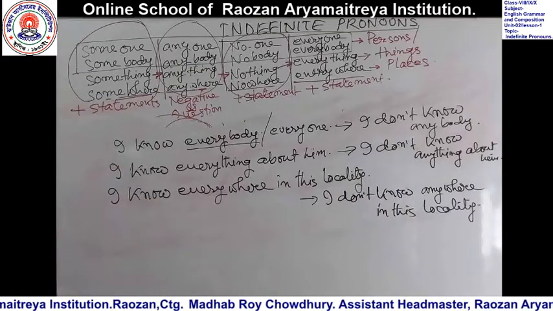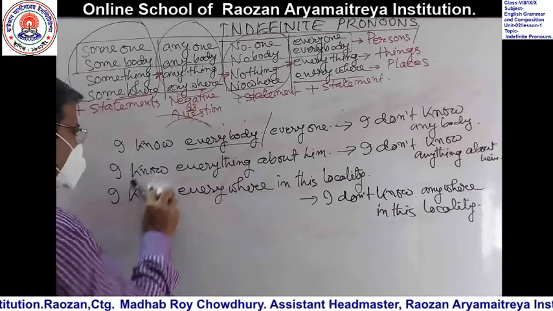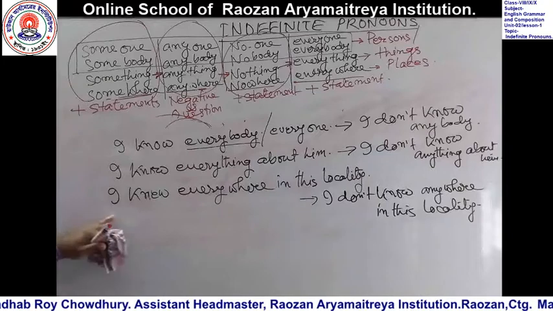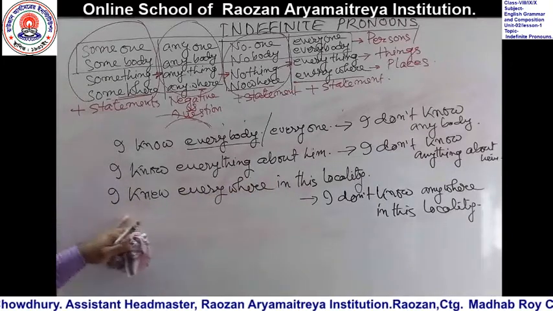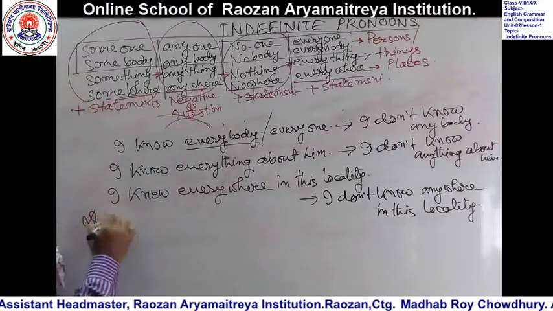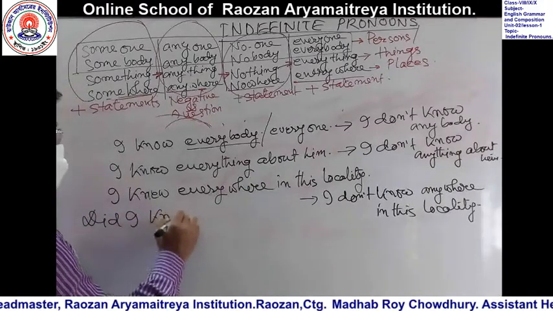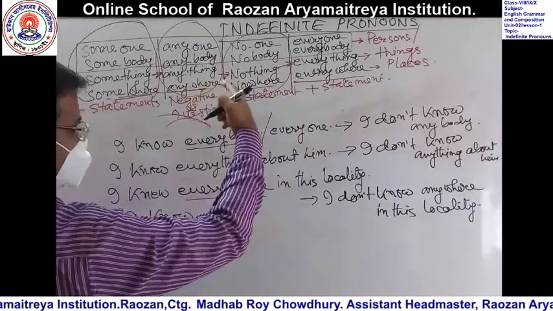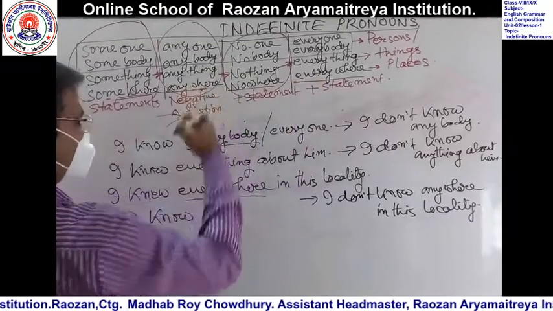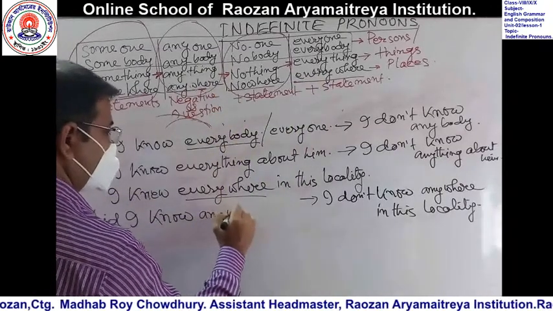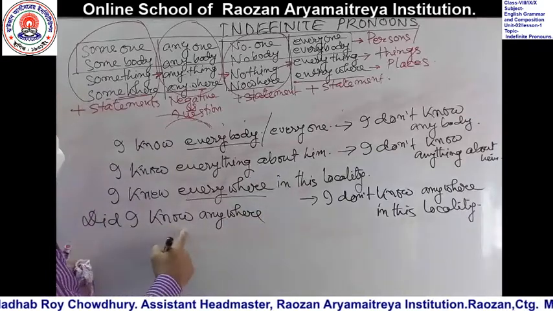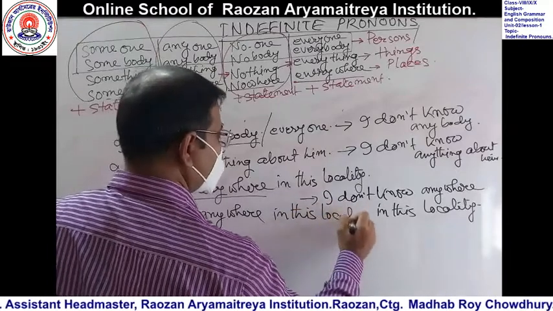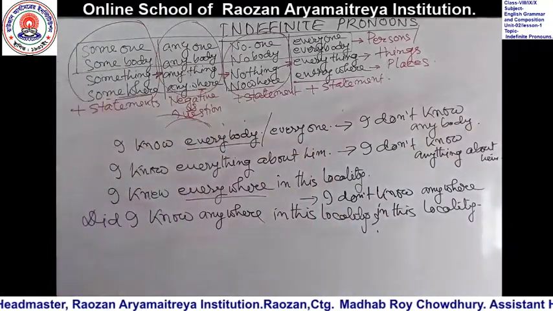Now come to this. If I make it past tense, I knew, K-N-E-W. I knew everything about him. Make it interrogative. This is the past form, that's why: did I know? Everywhere changes into anywhere. Did I know anywhere in this locality? This will be a question mark.